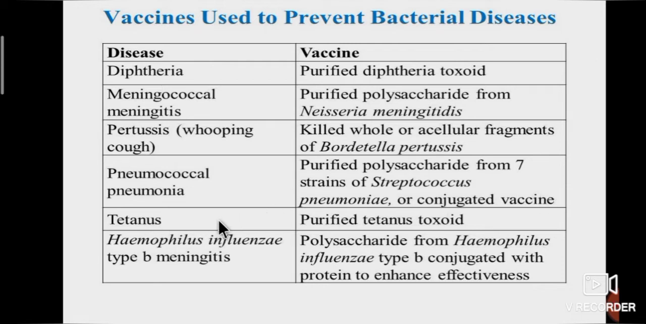For tetanus disease, purified tetanus toxoid vaccine is used. For Haemophilus influenzae type B meningitis disease, polysaccharide from Haemophilus influenzae type B conjugated with protein to enhance effectiveness vaccine is used.